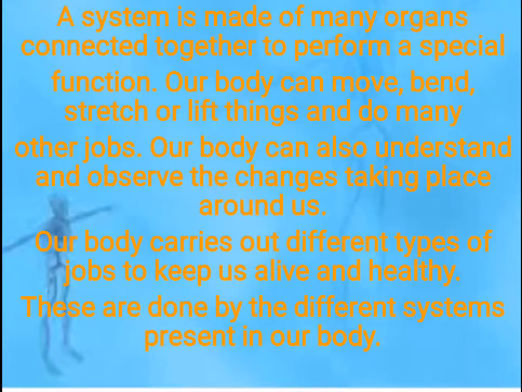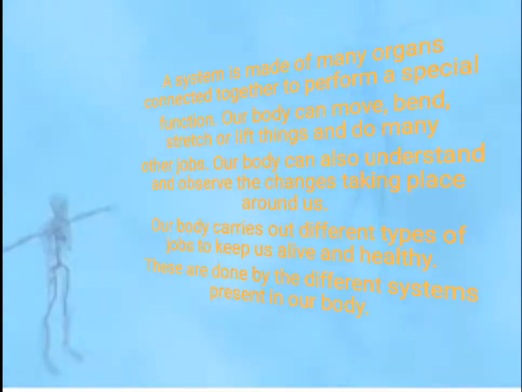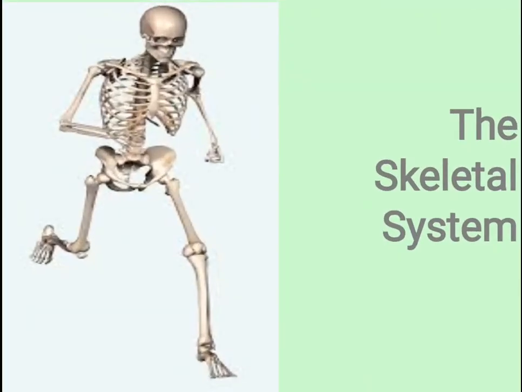Our body carries out different types of jobs to keep us alive and healthy. They are done by the different systems that are present in our body. So the first type of system, children, we are going to learn is the skeletal system. You can see in the image that the skeletal system is made up of many bones. Yes, the bones together form the skeletal system.